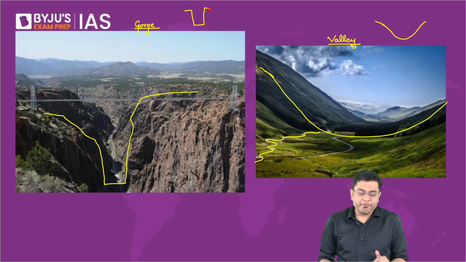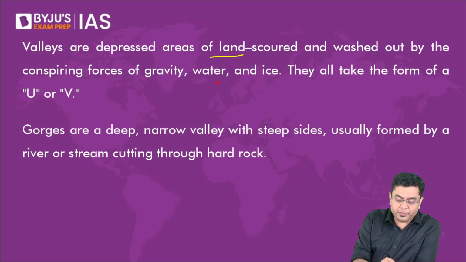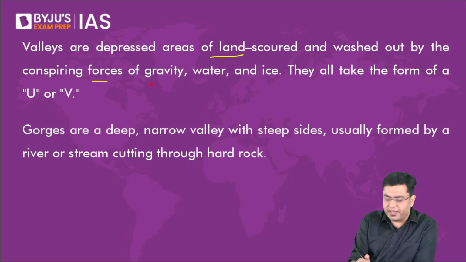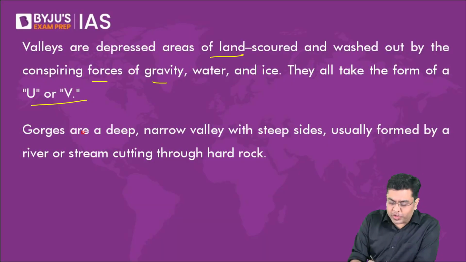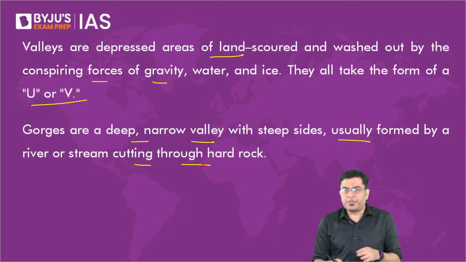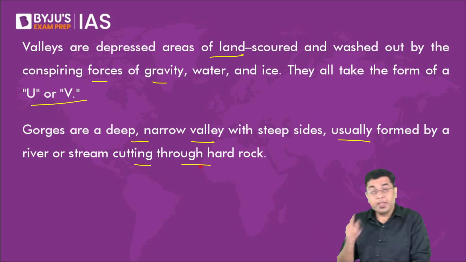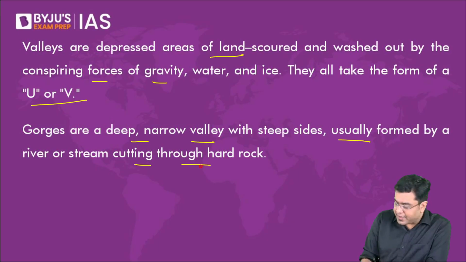So if you take a look at it, valleys are depressed areas of land scoured and washed out by the conspiring forces. That means a combination of forces such as gravity, water, or in certain cases, even ice. They all take a form of U or V in the case of the shape that we associate. Whereas when we talk about the gorges, they are very deep, narrow valleys with very steep sides, almost vertical sides, usually formed by a river or stream cutting through hard rock. Now, both of these are created by the down cutting action of the river in the youthful stage.